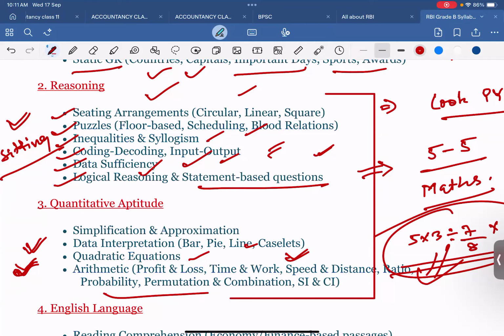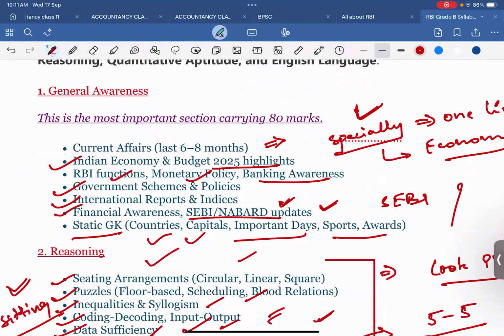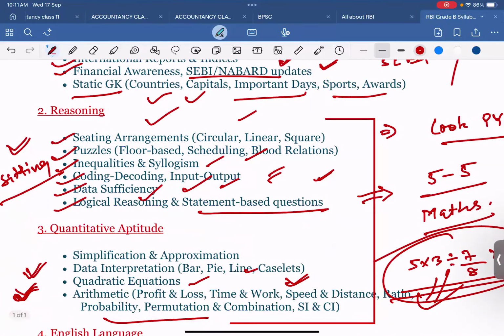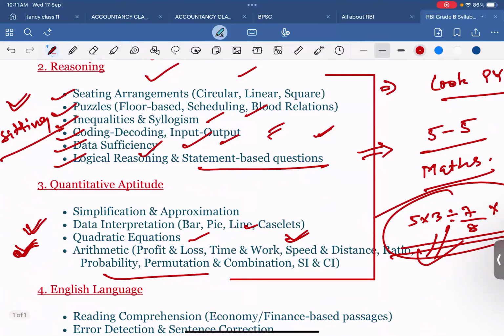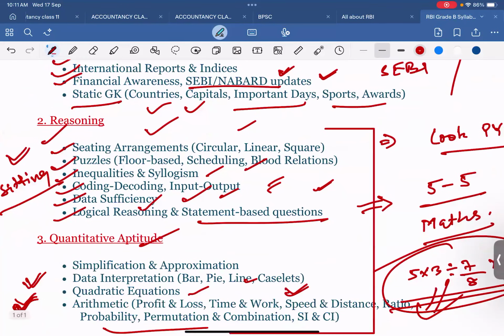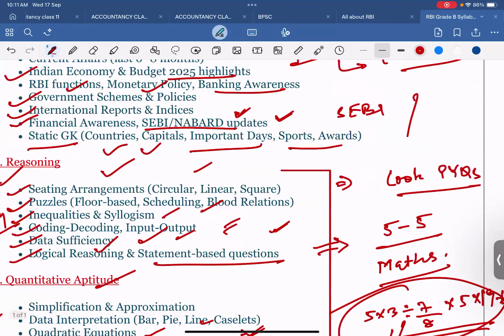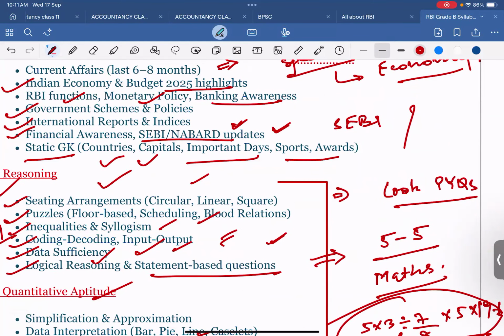It doesn't matter whether I am taking the GS class, an RBI topic, or static GK, we will complete everything one by one, because reasoning and quantitative aptitude topics cannot be completed in 4 days, right? We will start from tomorrow itself. You will send the doubt, I will clear it. After GA, obviously, I will take the reasoning and quantitative aptitude sessions also, and in the end, we will take the English language. But solving your queries from day one will enhance your preparation. Got my point?